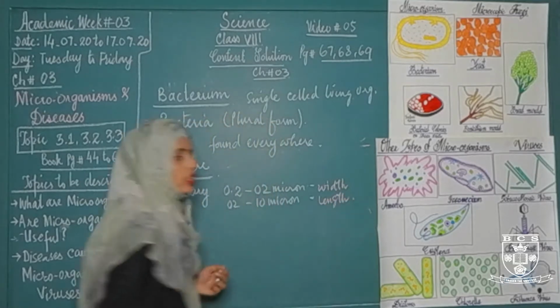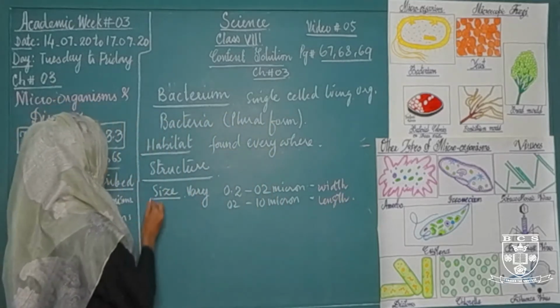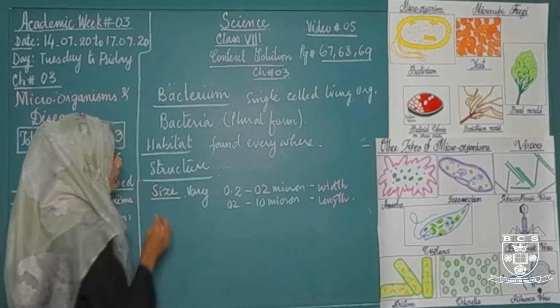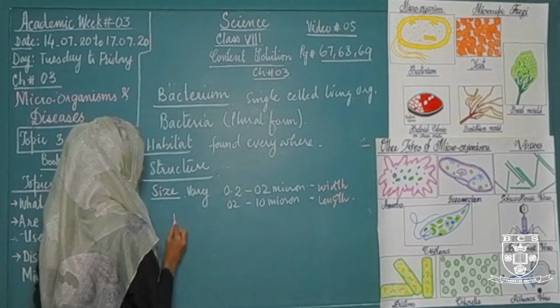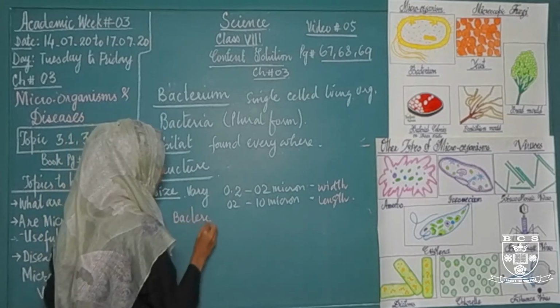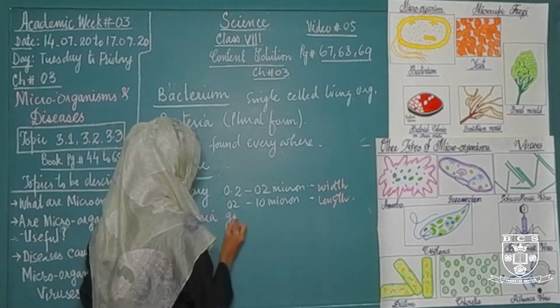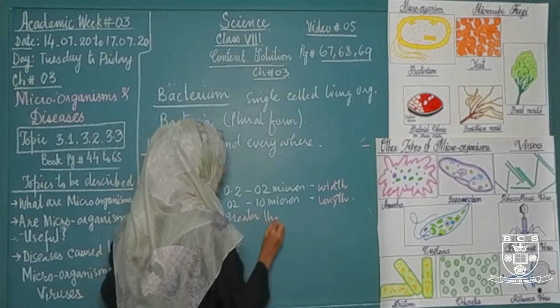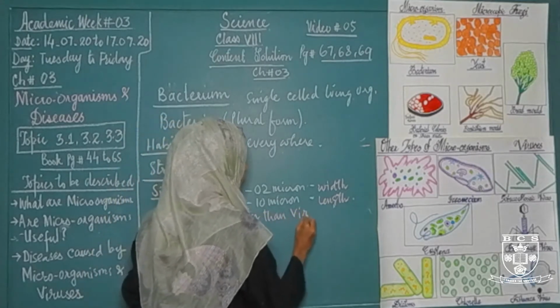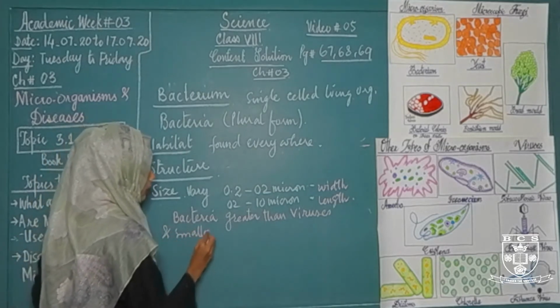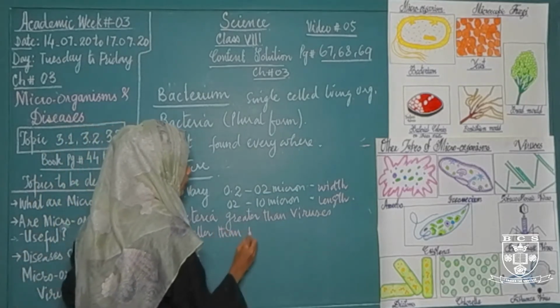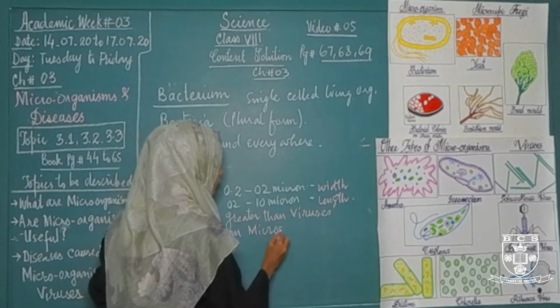If we talk about the comparison between the size of bacteria and other microorganisms, then bacteria are greater than viruses and smaller than microscopic fungi.